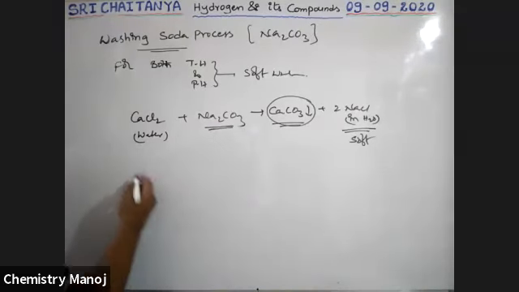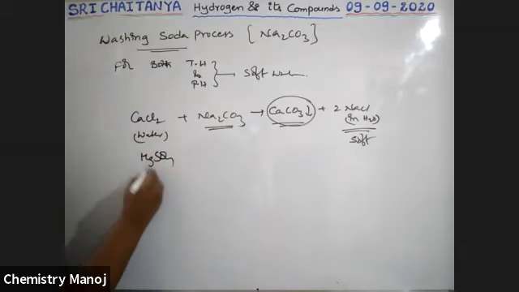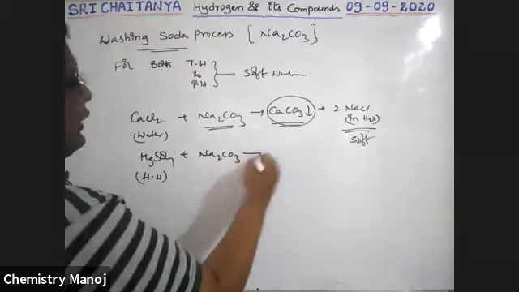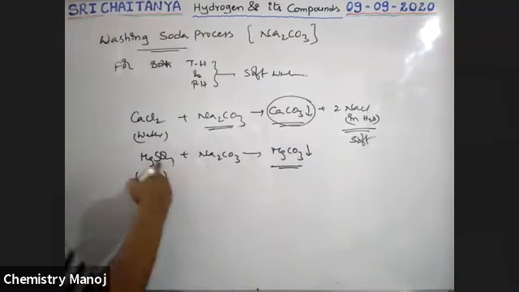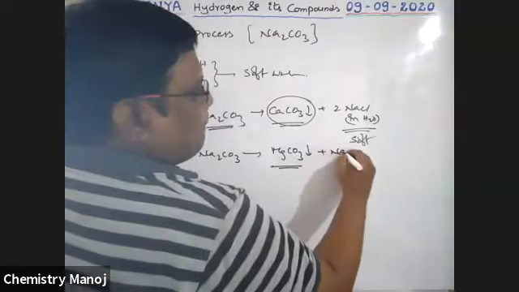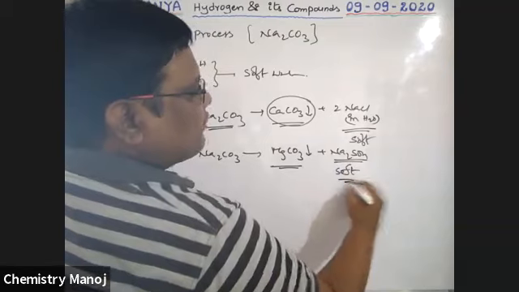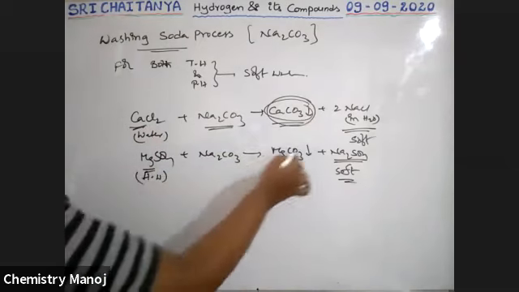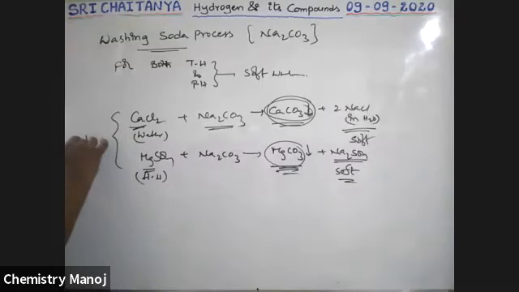Similarly, for example, magnesium is there. In a similar way it is possible. For example, MgSO4 is there in hard water, plus Na2CO3. That gives magnesium carbonate, which is precipitated out, and Na2SO4 is the product. It doesn't create hardness, and it is soft water. So the calcium part is converted into calcium carbonate, the magnesium part is converted into magnesium carbonate. These are insoluble in water, precipitated out. So this is the way to convert permanent hard water into soft water.